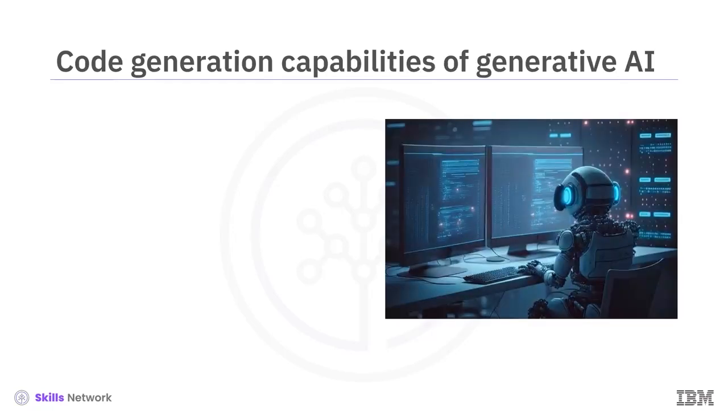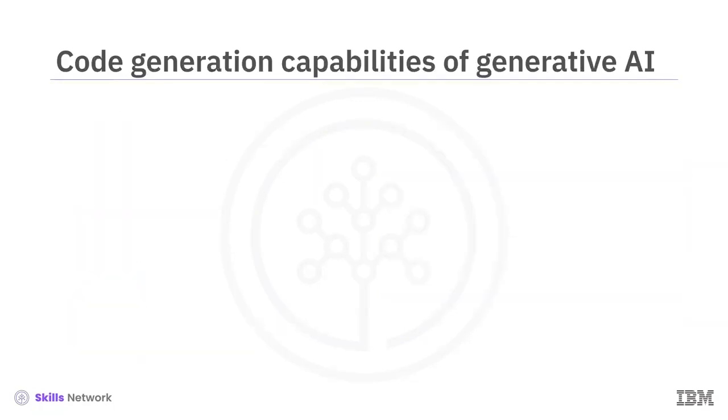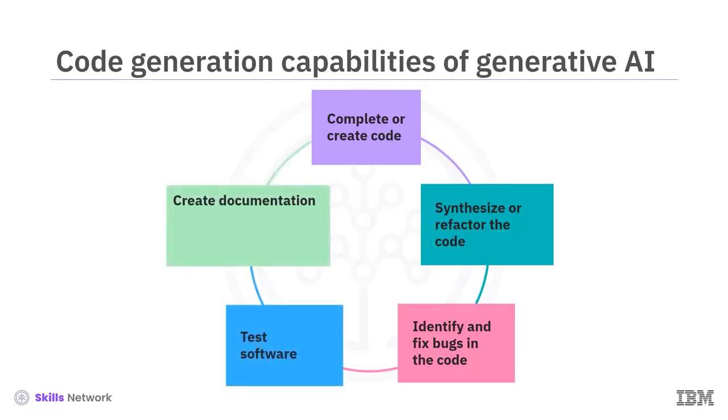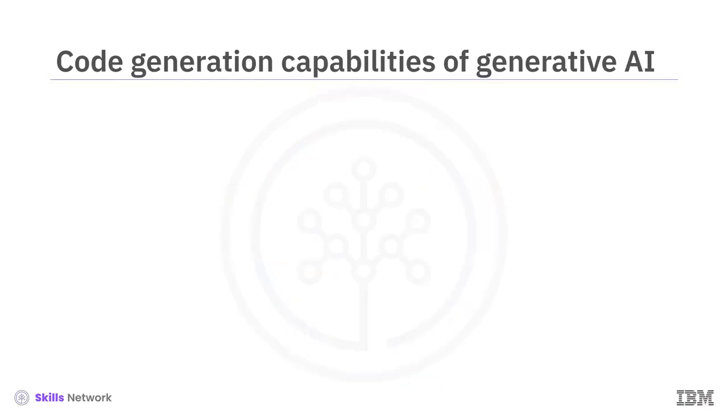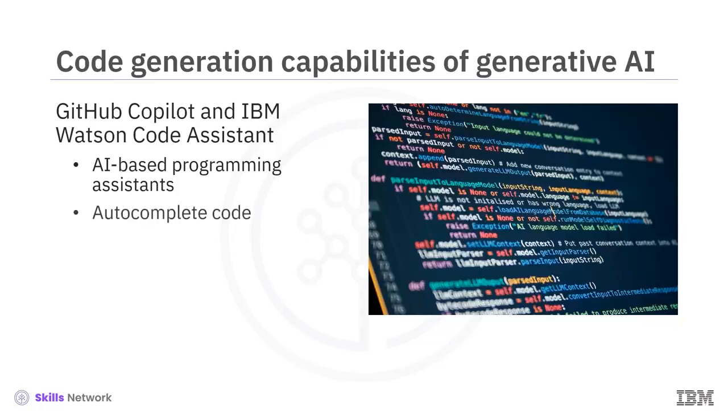Generative models can generate new code snippets, functions, or complete programs based on desired functionality. Trained on existing code repositories, these models can complete or create code, synthesize or refactor code, identify and fix bugs in code, test software, and create documentation, including comments, function descriptions, and usage examples. For instance, GitHub Copilot and IBM Watson Code Assistant are AI-based programming assistants that help autocomplete code, accelerate hard tasks, and generate code for provided input.